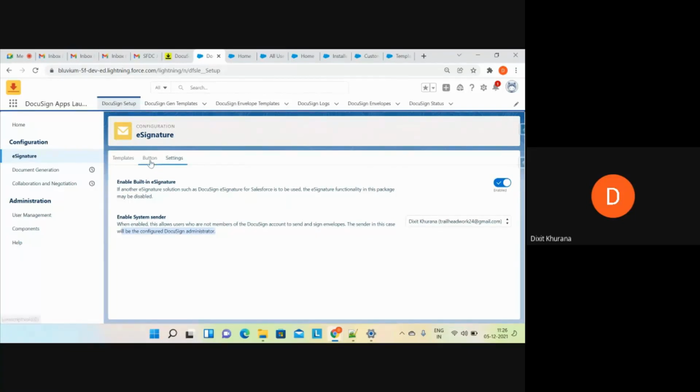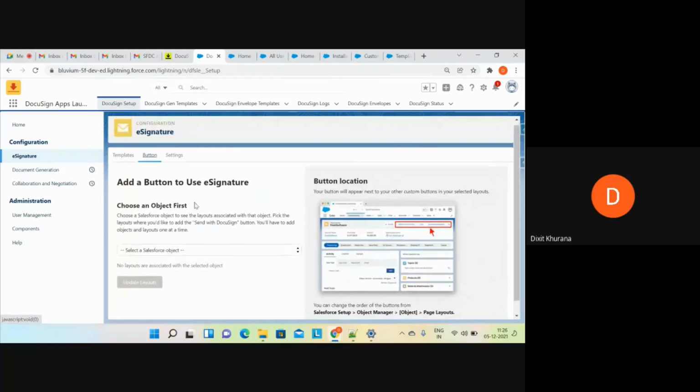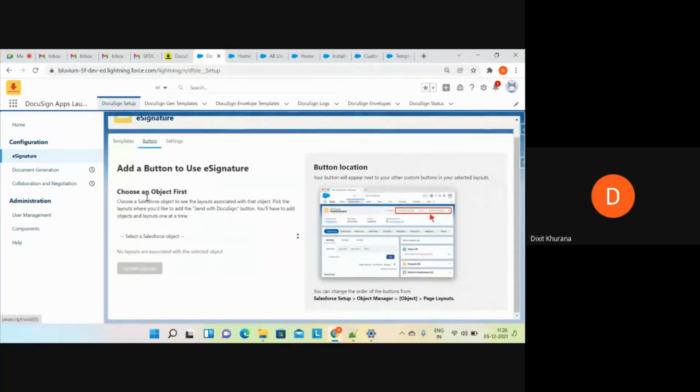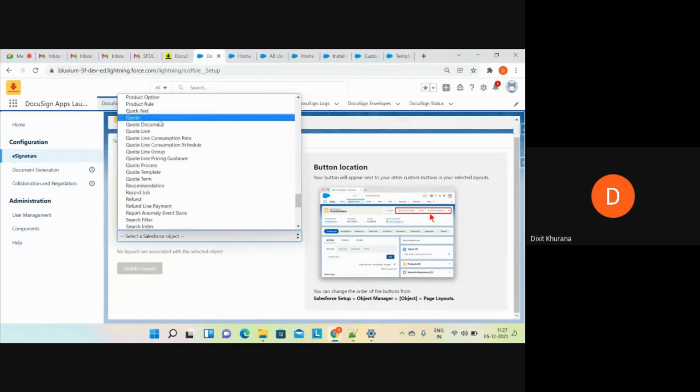Now another thing is this button. This button is basically a standard button provided by Salesforce. Now you can select any Salesforce object of your choice from here. Let's suppose I'll select a quote.